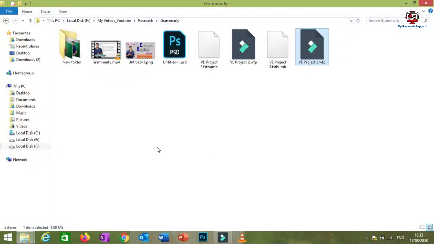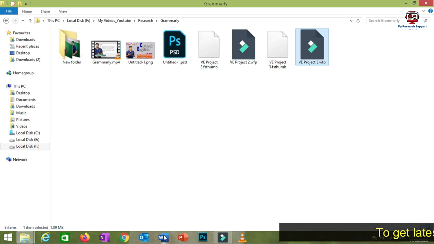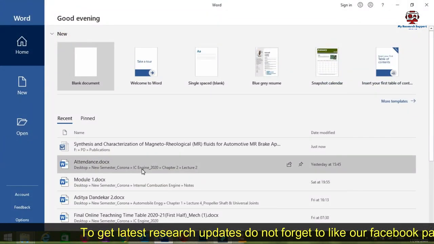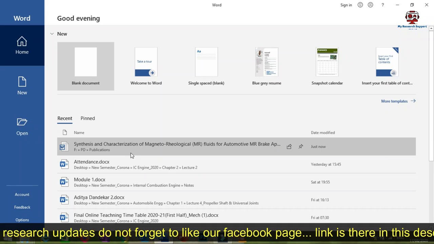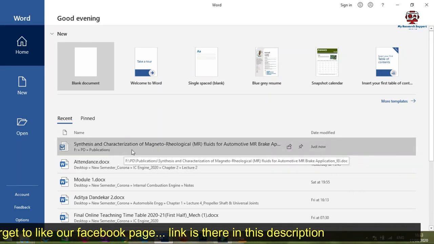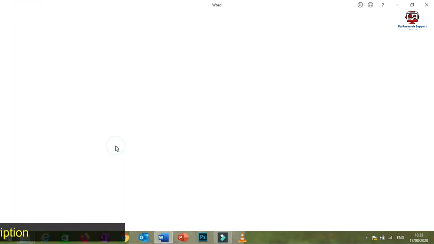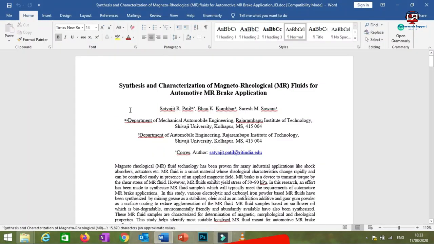When this Grammarly premium account is installed in your PC and it is activated by this Grammarly personnel, you have to just open Microsoft Word and consider any research article or thesis. From that you need to remove the grammatical mistakes. For example, I am considering this file. See, this is basically a Grammarly plugin, or extension, that we attach with Microsoft Office.